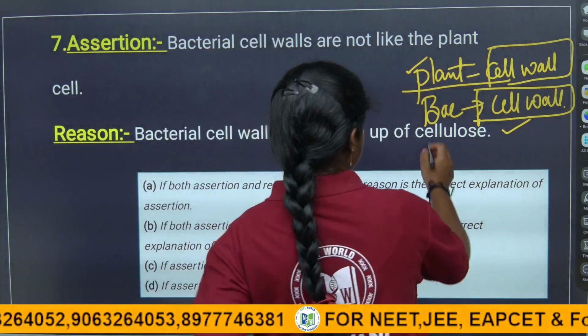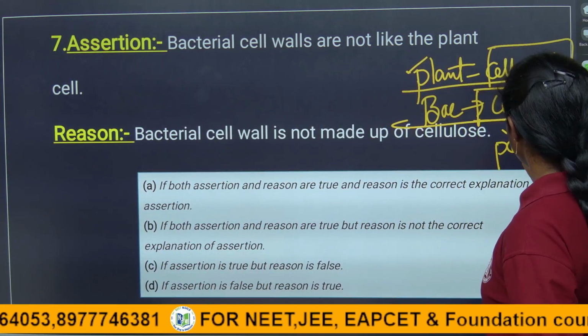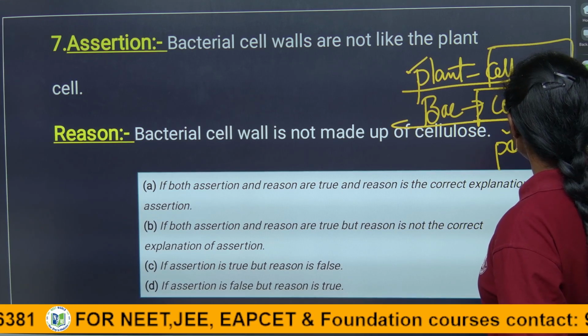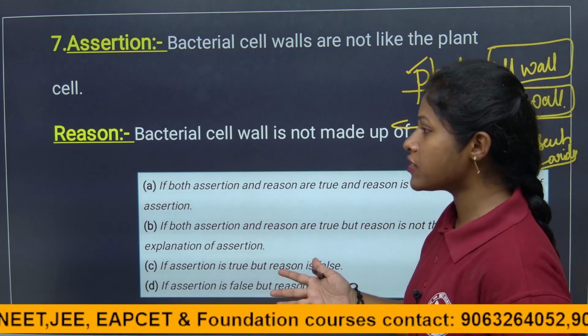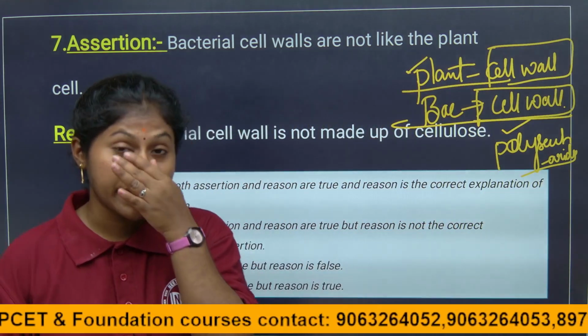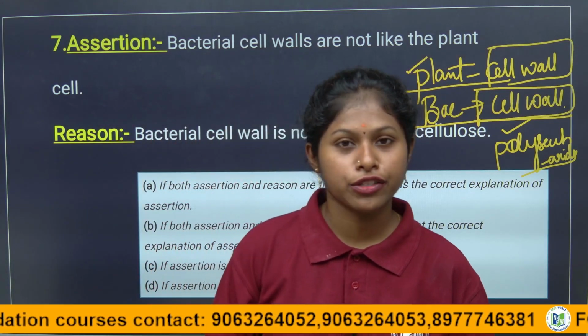So here the bacterial cell wall is made up of complex polysaccharides. That is how bacteria are omnipresent, children. Bacteria are present everywhere. They can survive extreme hot conditions and extreme cold conditions also.